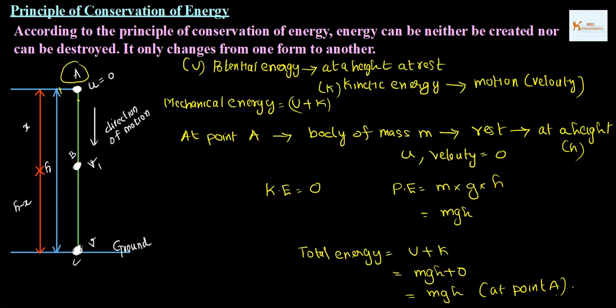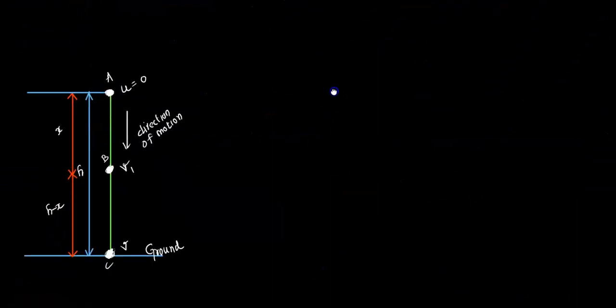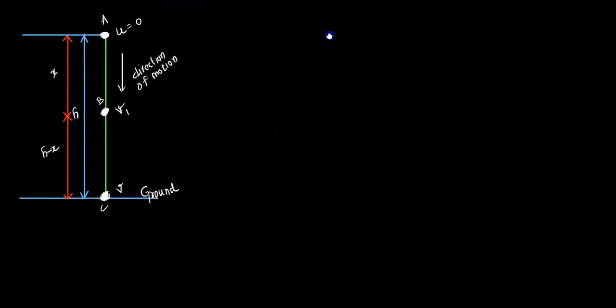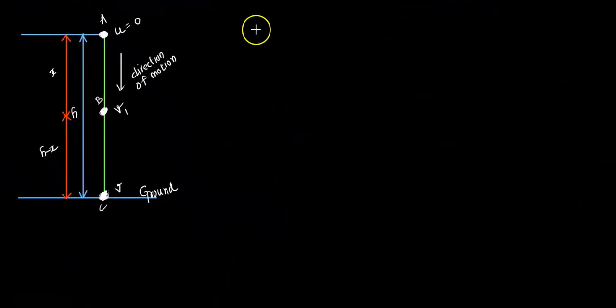Now we have done with point A, that is mgh. Now we are moving to point B. Let us see how it works at point B. Before that, what are the things we have at point B? We'll write that down. So what are the conditions?